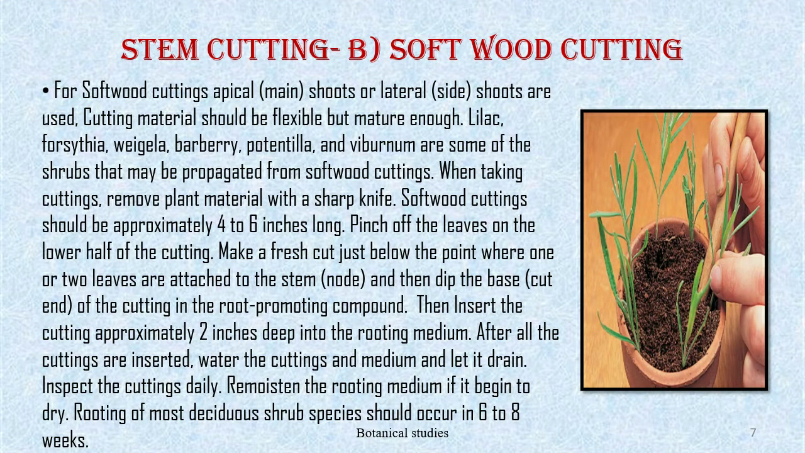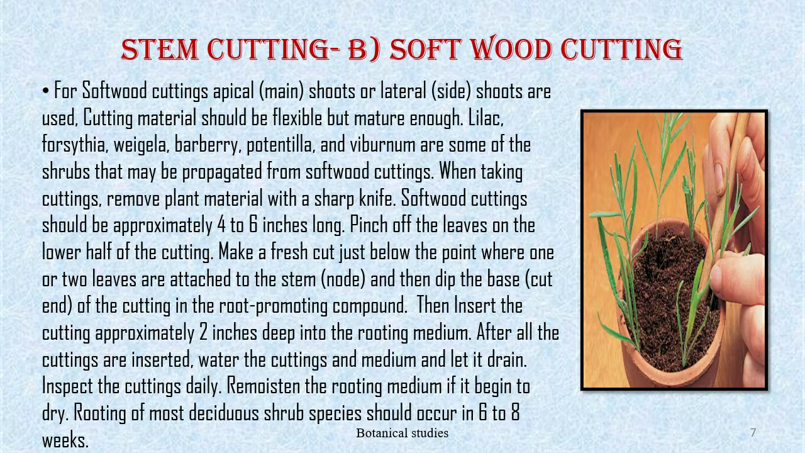Stem cutting, softwood cutting. For softwood cutting, apical main shoots or lateral side shoots are used. Cutting material should be flexible but mature enough. Lilac, Forsythia, Weigela, Barberry, Potentilla, and Viburnum are some of the shrubs that may be propagated from softwood cuttings.